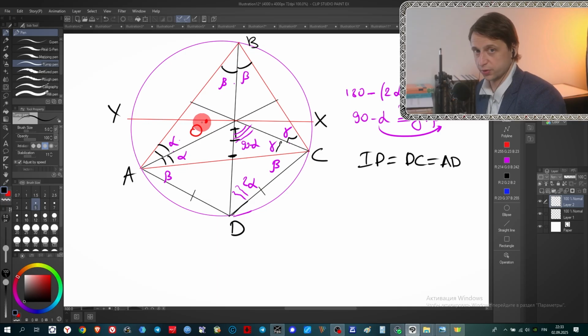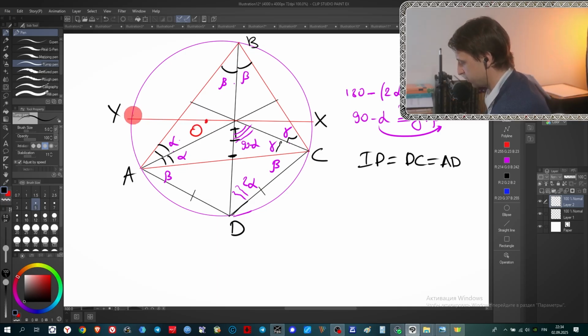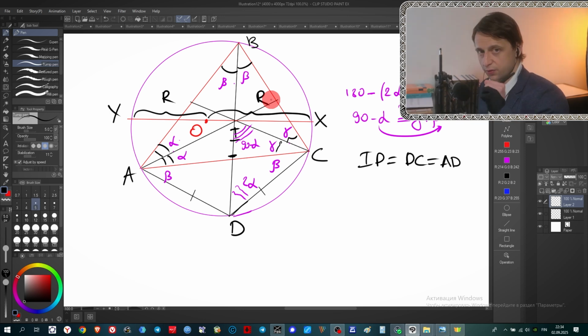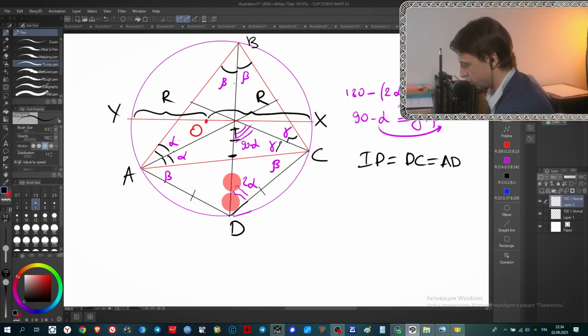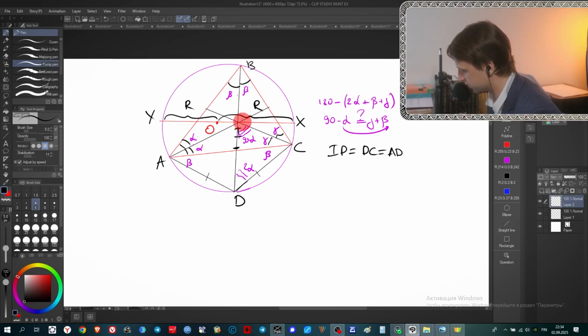Well, it means it's not just a chord, but it's also a diameter. If it is a diameter, it means that this distance here is r, and this distance here is also r. Let's use the theorem about two intersecting chords inside the circle. When two chords intersect, you can multiply like A times B equals C times D. So for example, in this case, this chord intersects with this chord at the point I, and you can say that this segment multiplied by this segment equals this segment multiplied by this segment. Just a very simple theorem about intersecting chords inside the circle.